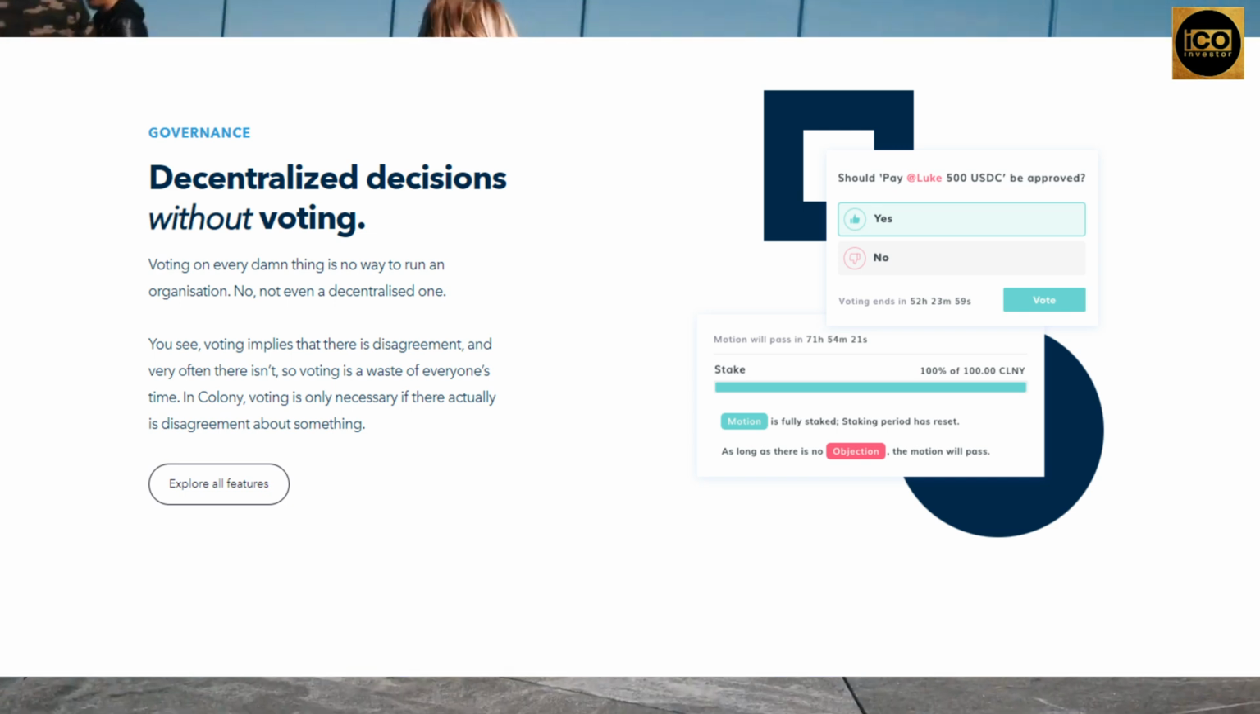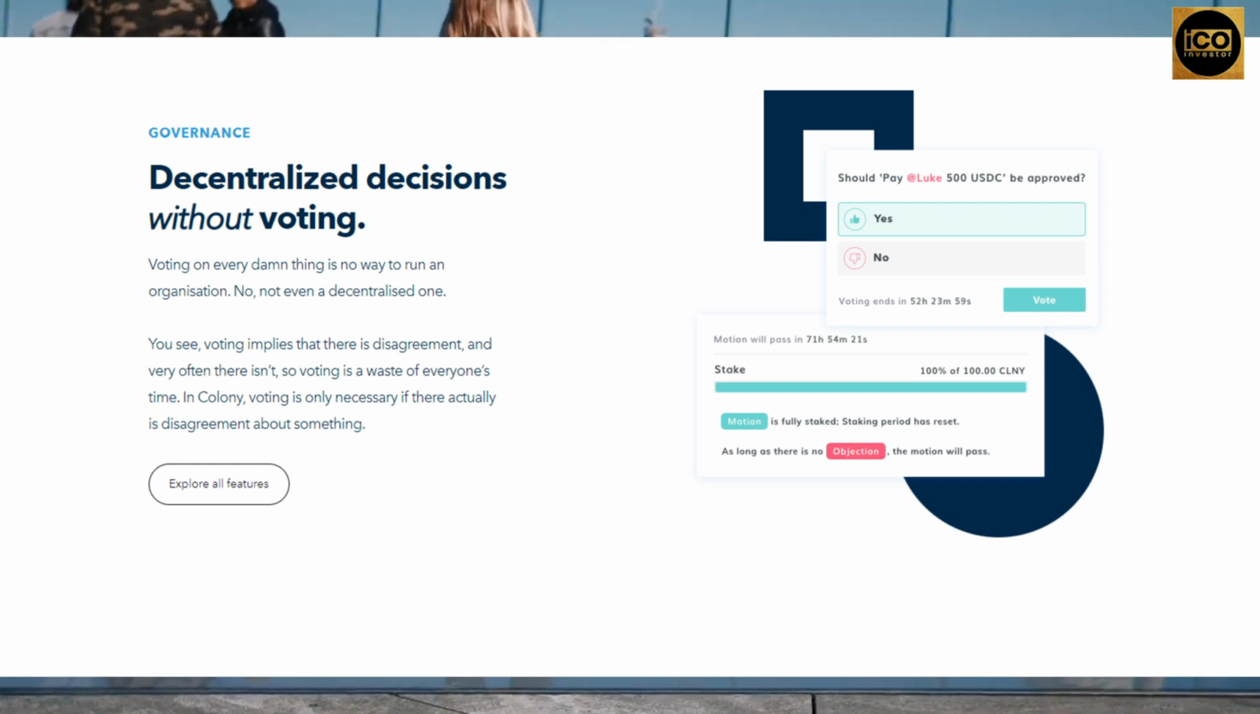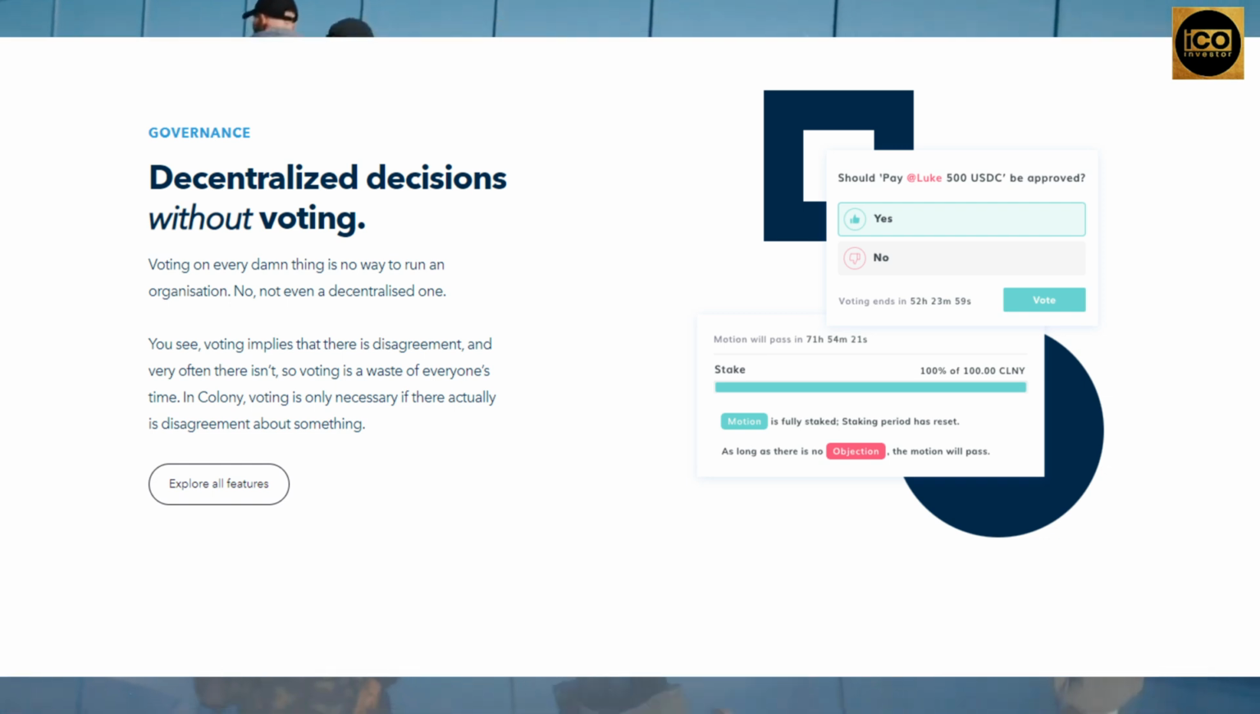Voting on everything is not a good way to manage a business. No, not even one that is decentralized. Because voting implies that there is disagreement, which is rarely the case. Voting is a waste of time for everyone. Voting is only required in Colony if there is a genuine disagreement about something.